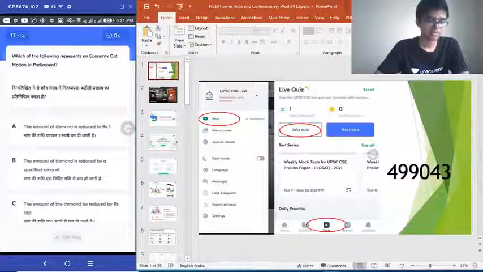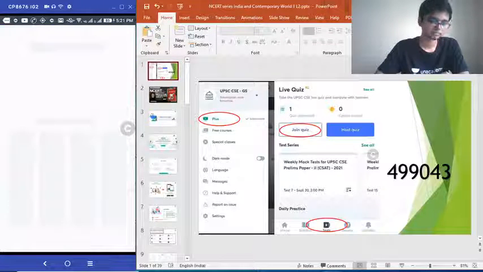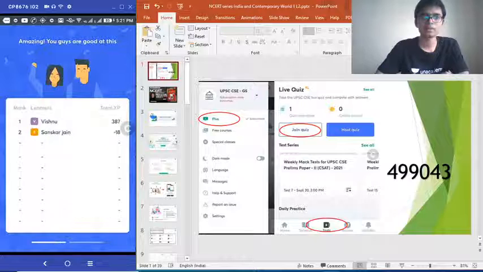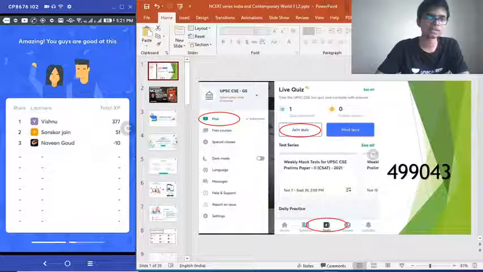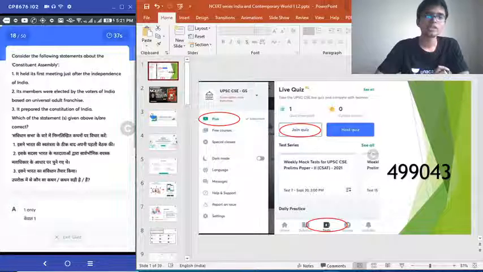Last 3 seconds. Time's running up. Correct answer option B. 33% of you getting it. Naveen has also joined this quiz. Very good, Naveen. Moving to question number 18.